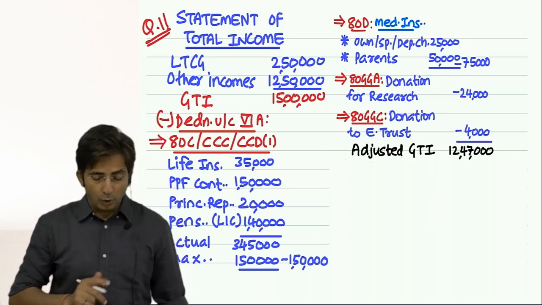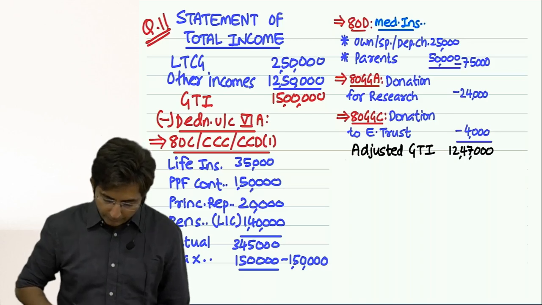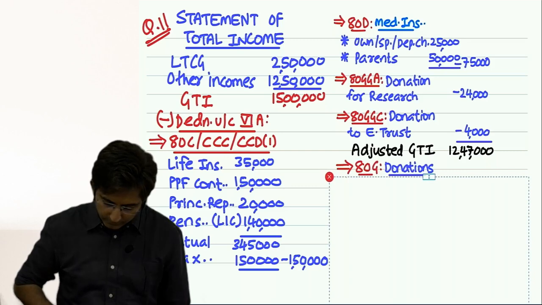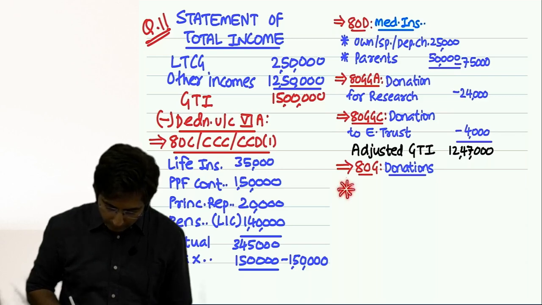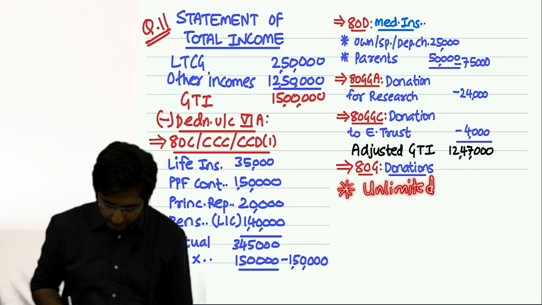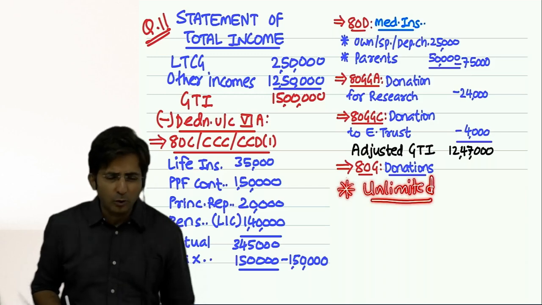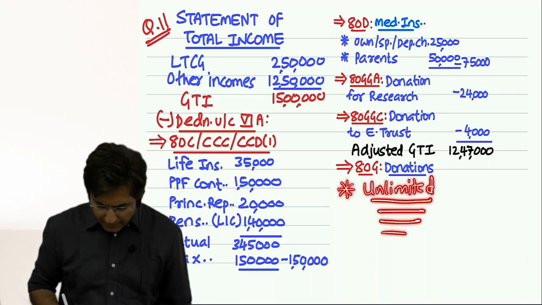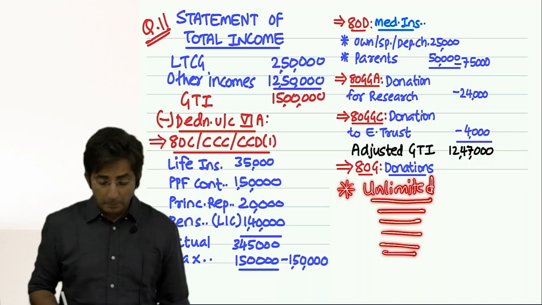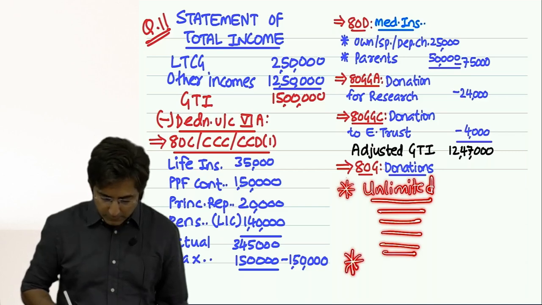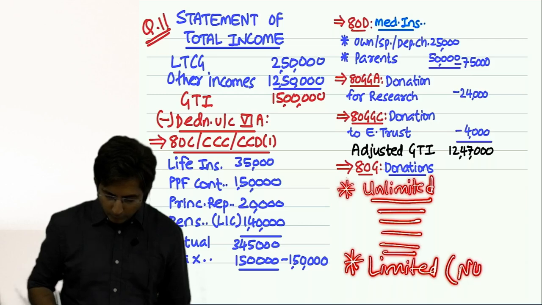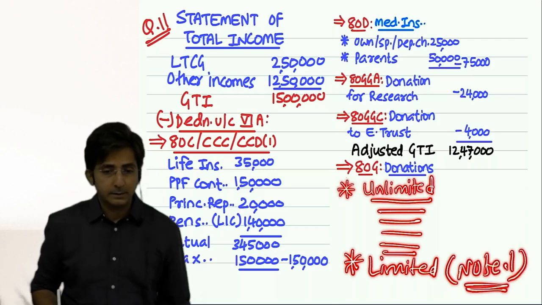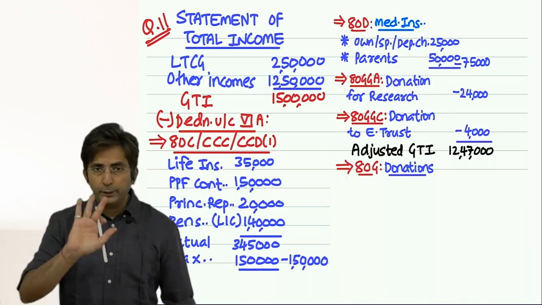Okay, now watch carefully how the presentation is done. After this, first you will write section 80G donation. Then look, my plan is like this. I will make two categories. Look at the screen. Unlimited. And here you know what I will do? No working note. One by one I will write the name of all donations. But understand the plan first. For limited category I will write limited, but I will go to a working note. Like this. So unlimited, no need of working note.